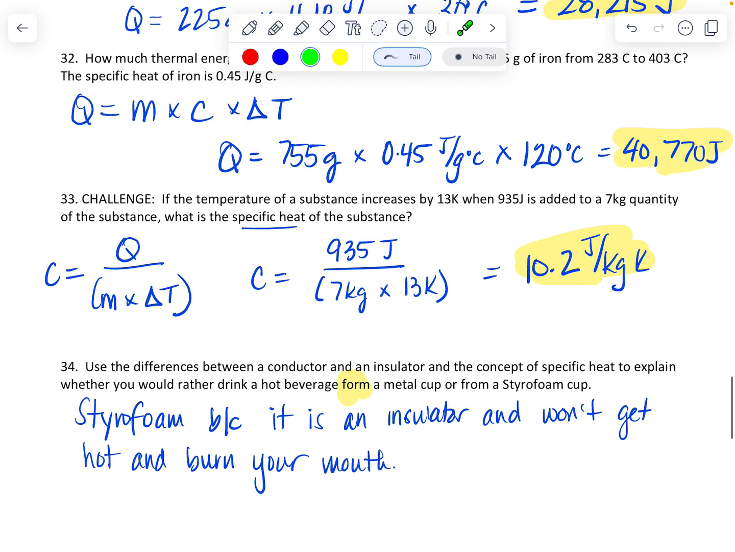And then finally, 34. Use the differences between a conductor and an insulator and the concept of specific heat to explain whether you would rather drink a hot beverage from a metal cup or from a styrofoam cup. Well, a metal cup, if it gets hot real easily, is going to burn your mouth. So I would say styrofoam because it's an insulator and won't get hot and burn your mouth.